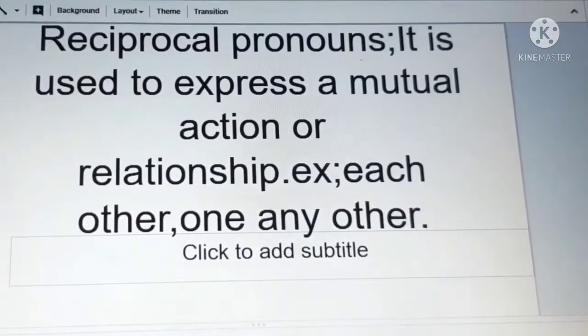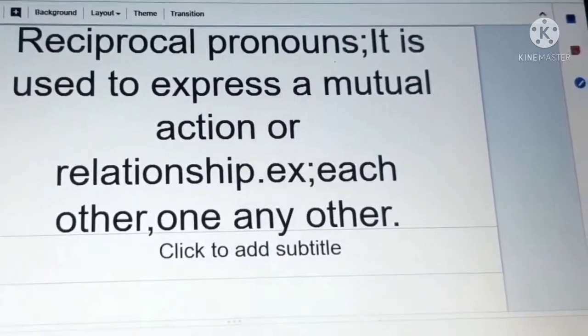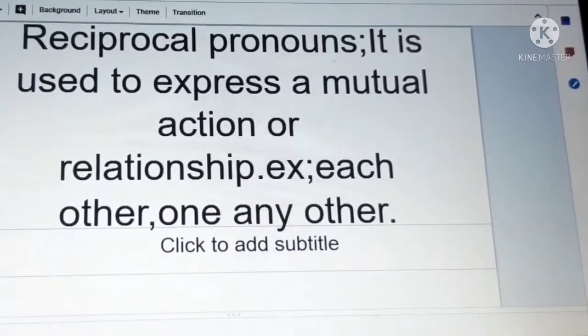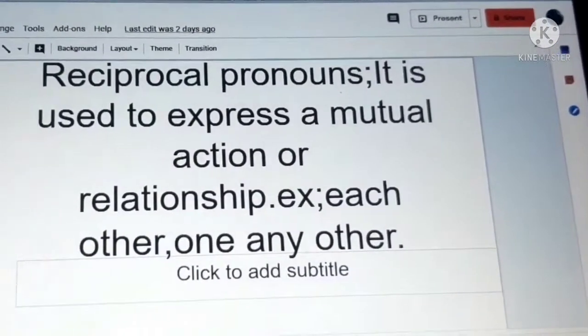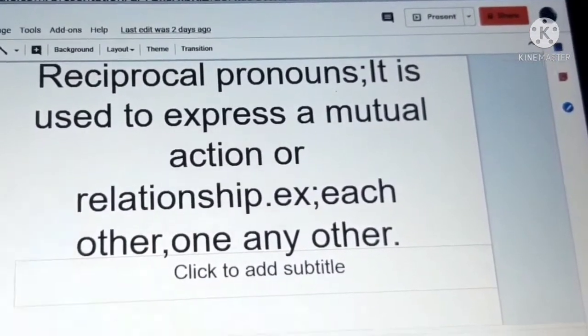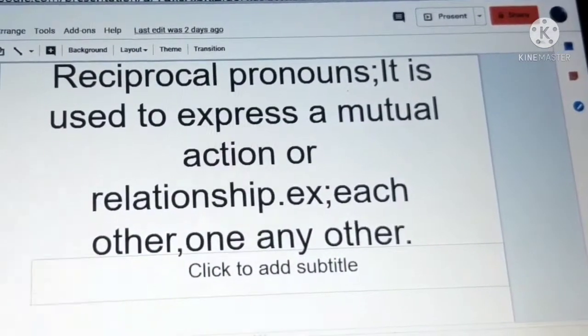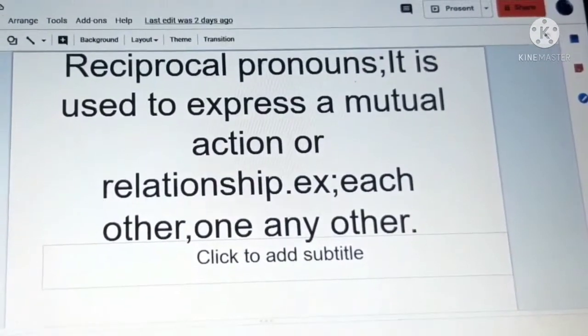Next one, reciprocal pronouns. It is used to express a mutual action or relationship. Example, each other, one another, etc.